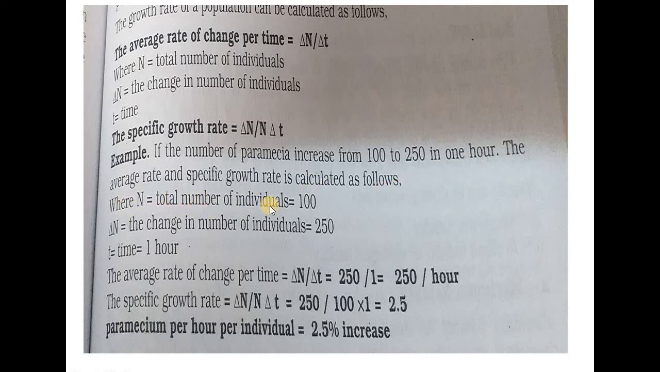N is the total number of individuals, that is 100, and the change in the number of individuals means in an hour it has increased to 250. So the time is 1 hour. The average rate of change per time is delta N divided by delta t, that is 250 divided by 1, equal to 250 per hour. And the specific growth rate is delta N by N into delta t, that is 250 divided by 100 into 1, that is 2.5. So the paramecium increase is 2.5 per hour per individual. This is also one of the examples to distinguish between crude density and ecological density.